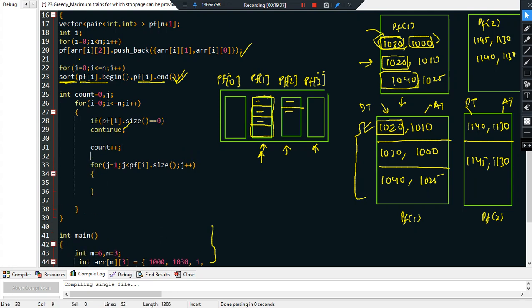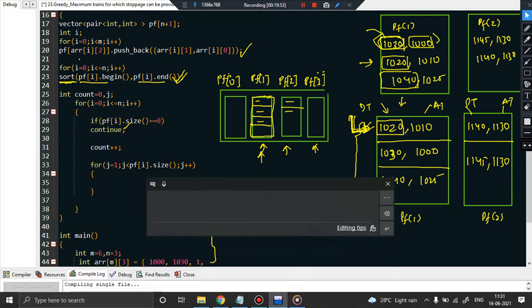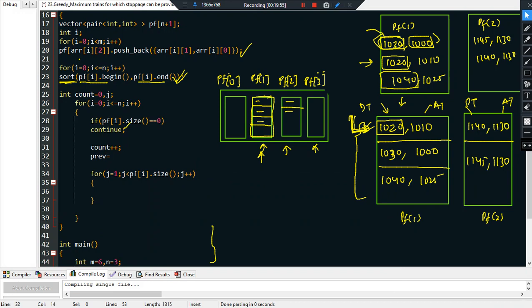Remember, we say count plus plus because we always assume that the first train is allowed to stop here. Because we have already sorted them, the first train will definitely be allowed to stop, and I am writing previous equal to 0. Previous means which is the previous train you are pointing to. So the 0th train I am pointing to. Let us declare it here, previous equal to 0. Now I'm going to run a loop. I have already considered this, and count has incremented by 1. Count is equal to 1 now because of count plus plus, from 0 it became 1. Now previous is pointing to the first train.